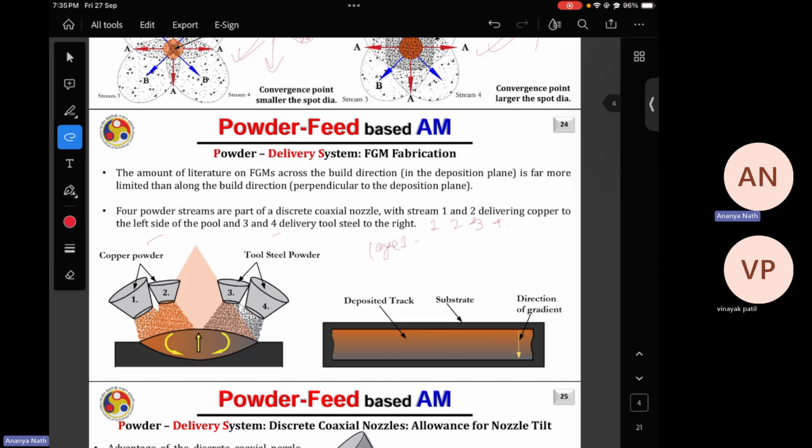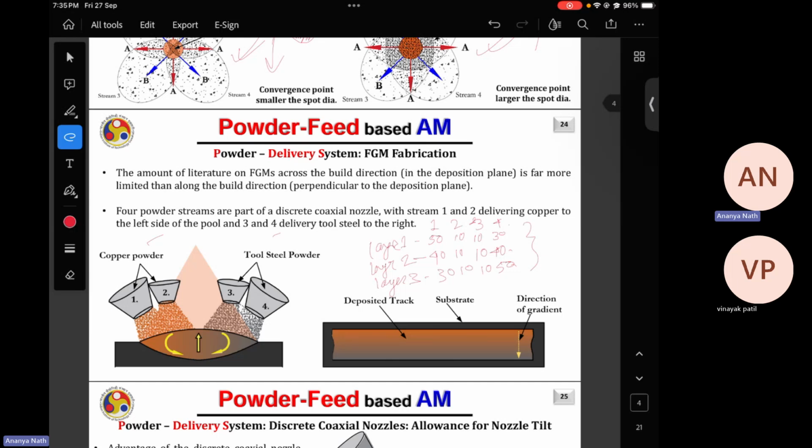In layer 1, 50% powder is coming from 1, 10% is coming from 2, 10% is coming from 3, and the rest 30% is coming from 4. In layer 2, 40% is coming and 40% this. In layer 3, 30% and 50%. So in this manner, you can see I have changed the percentage of the powder coming from different hoppers with different layers.